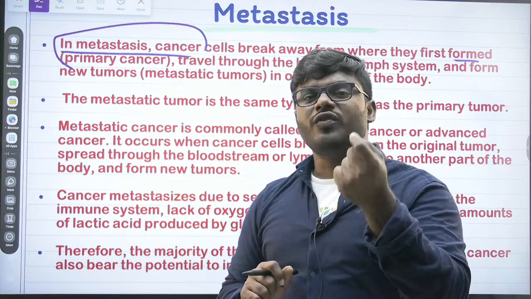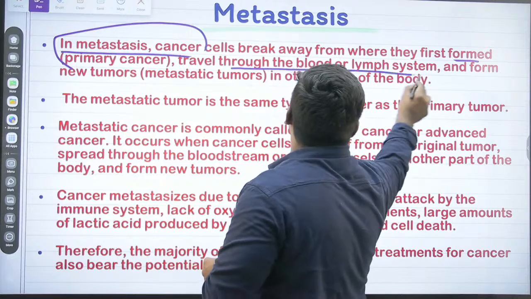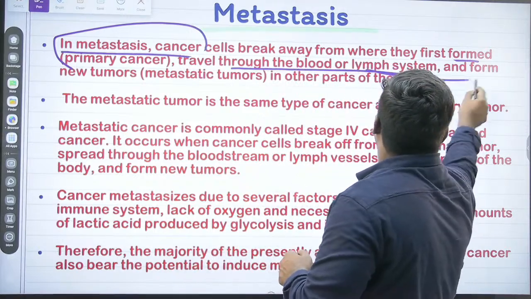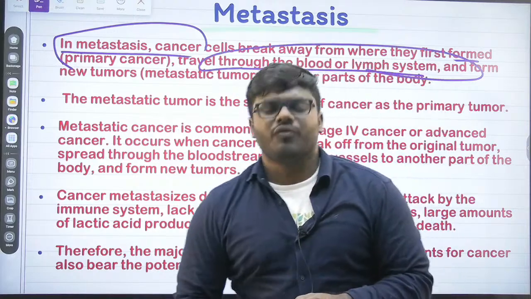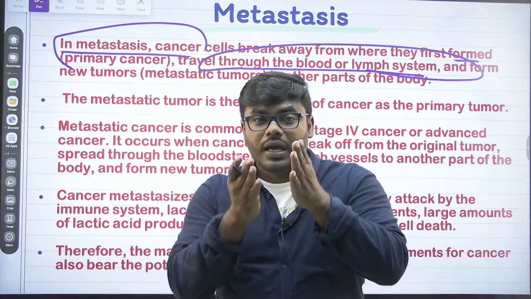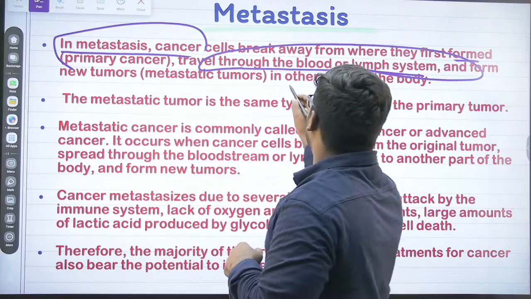The point is very clear, how do they move from one area to another area? They start moving, friends, via blood vessels. Very important point it is. Via blood vessels or the lymphatic system. We all know, right? The movement of cancer cells through the blood vessel, what do you call it?